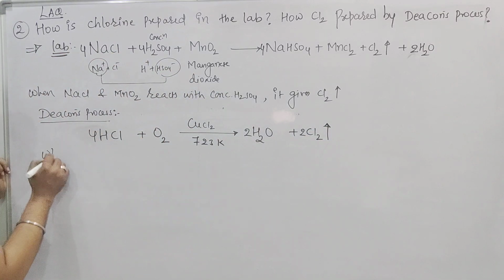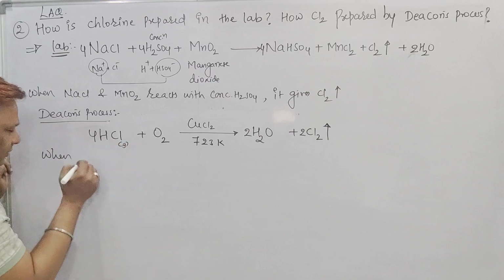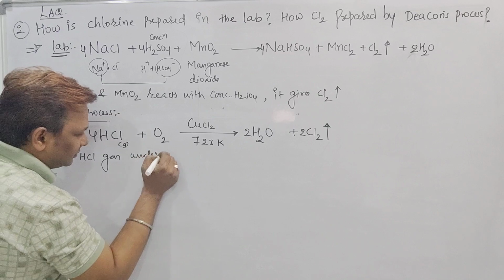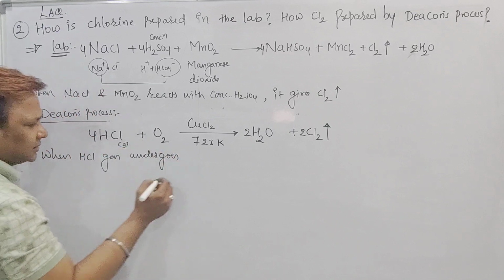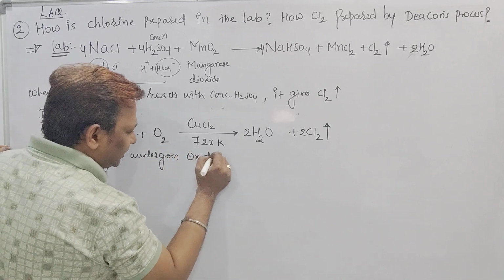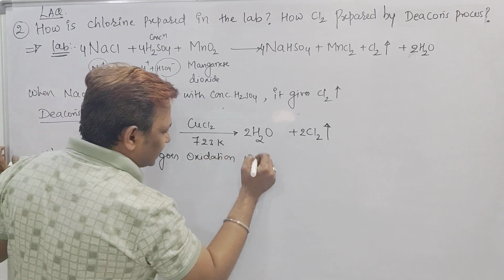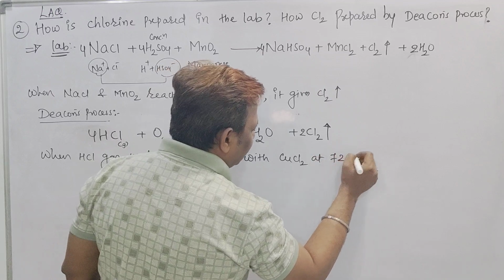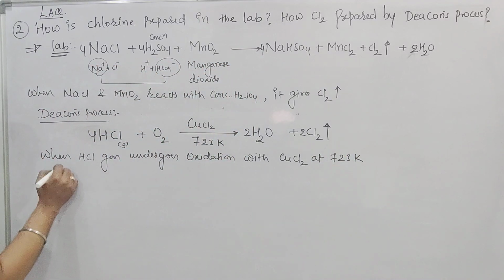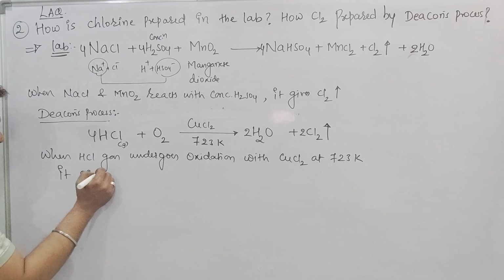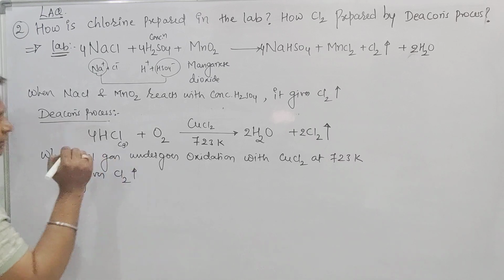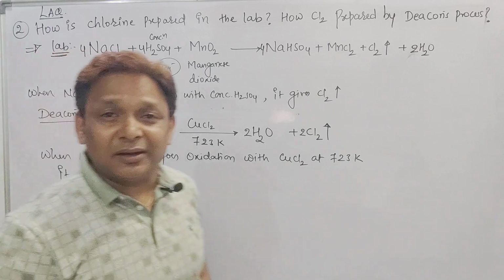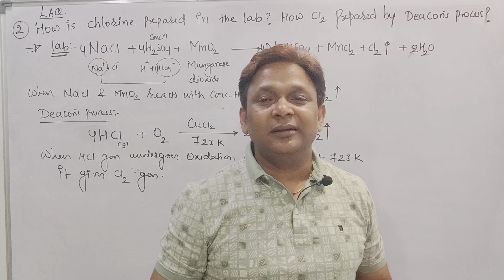When HCl gas undergoes oxidation with CuCl2 at 723 Kelvin, it gives chlorine gas. So it is a method to prepare Cl2 by the Deacon process.